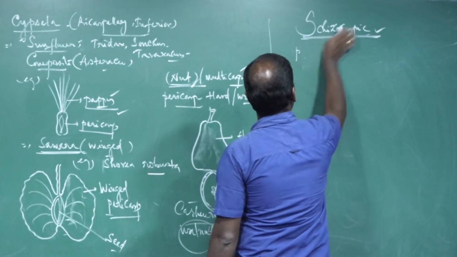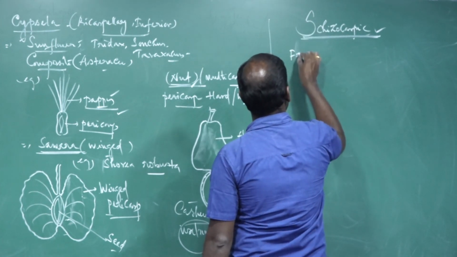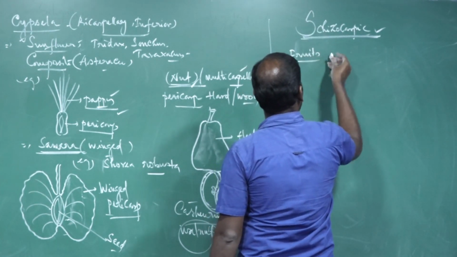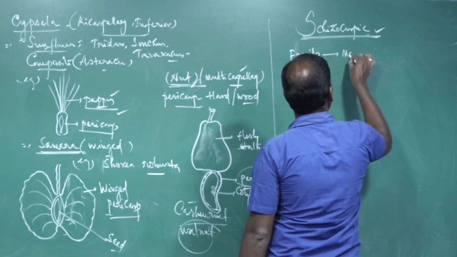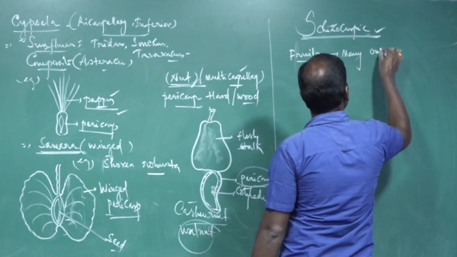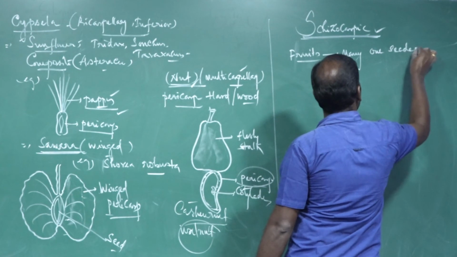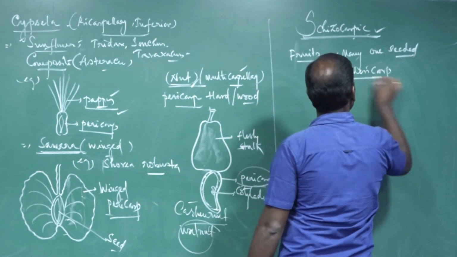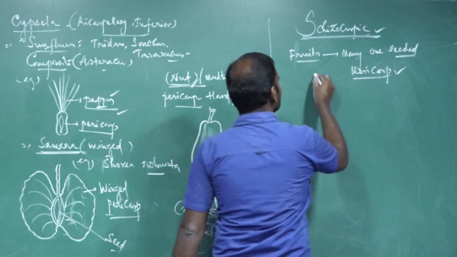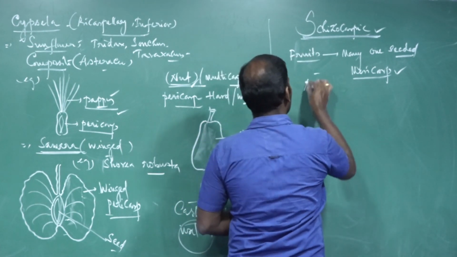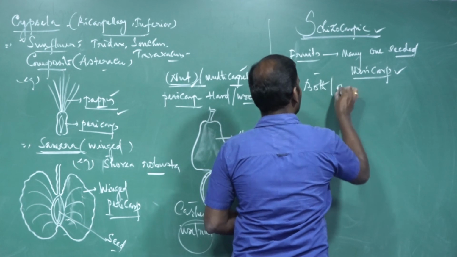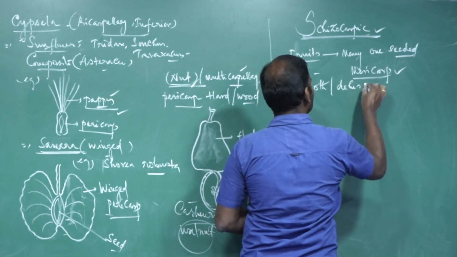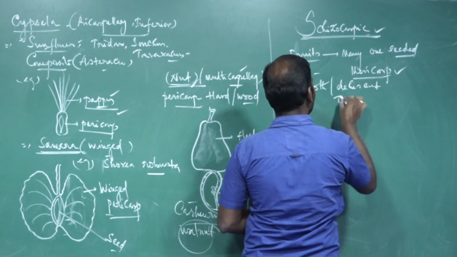The pericarp of the fruit dehisces into many one-seeded portions. Each one-seeded portion is called a mericarp. So it shows the characteristics of both dehiscent and indehiscent fruits.